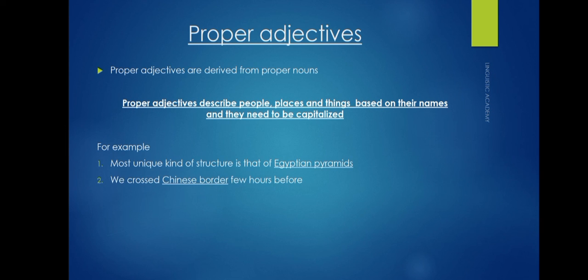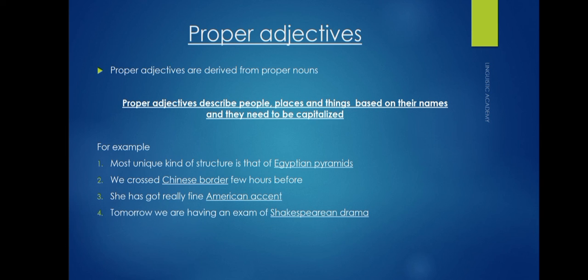We crossed the Chinese border a few hours before. She has got a really fine American accent. Tomorrow we are going to have an exam of Shakespearean drama. Now you see the proper nouns are used as adjectives in all these examples. So we are capitalizing their initial letter and these are called proper adjectives.